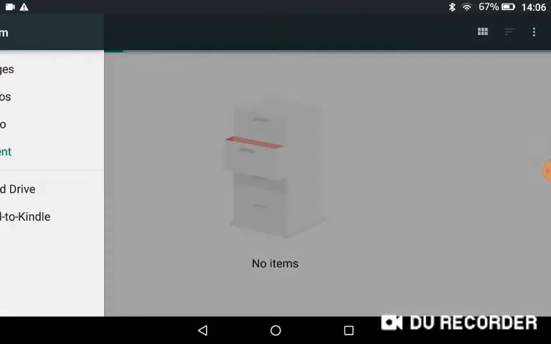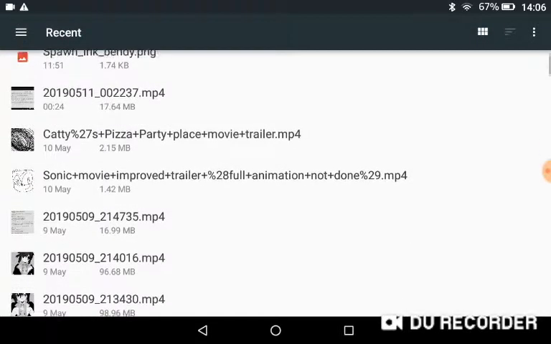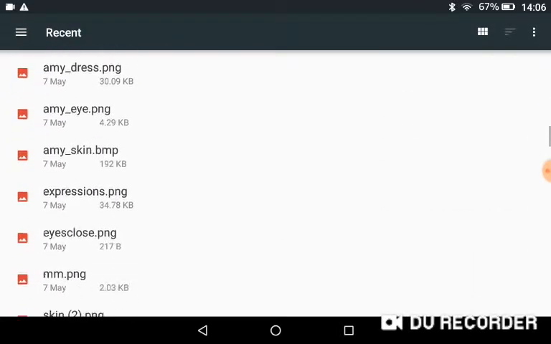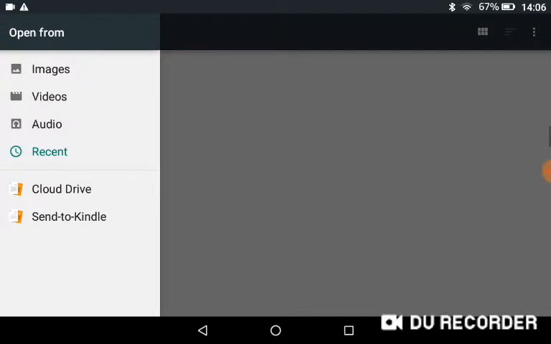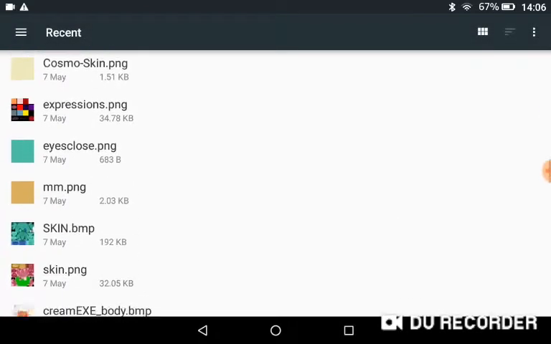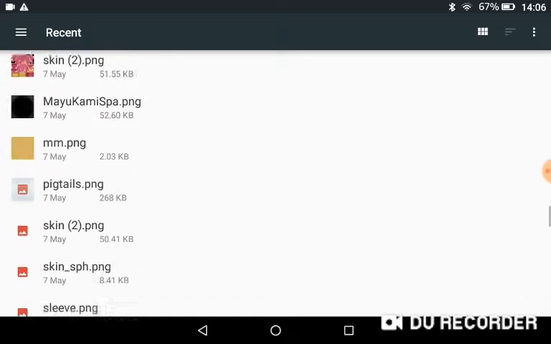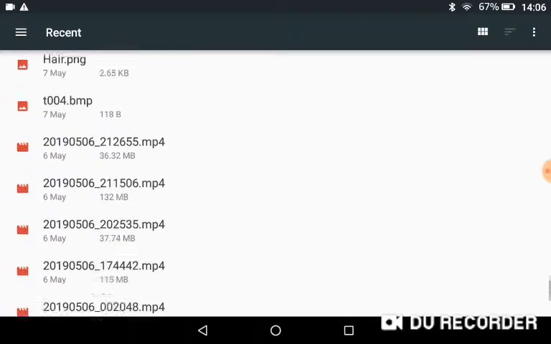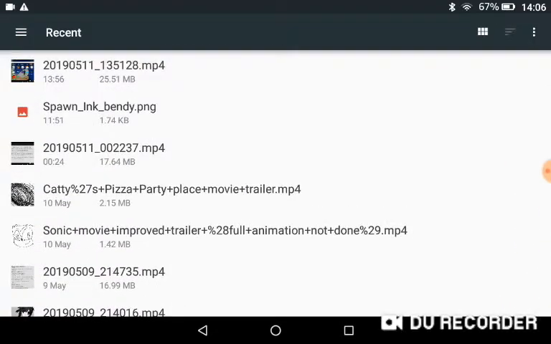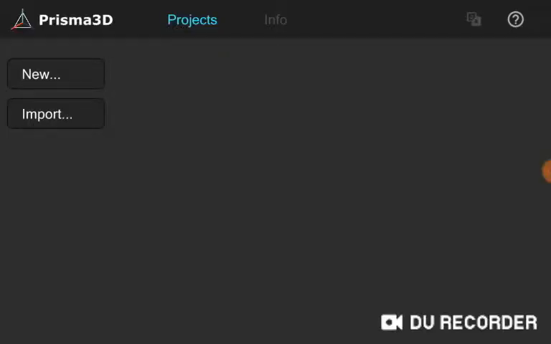We can import models, add textures if we wanted, and find the model. Well, anyways, the model's not here, but we can make our own model.